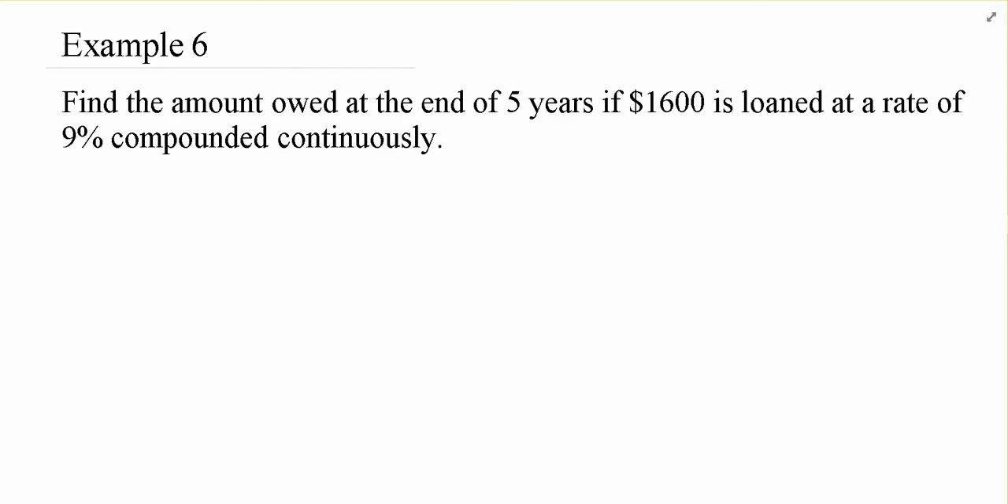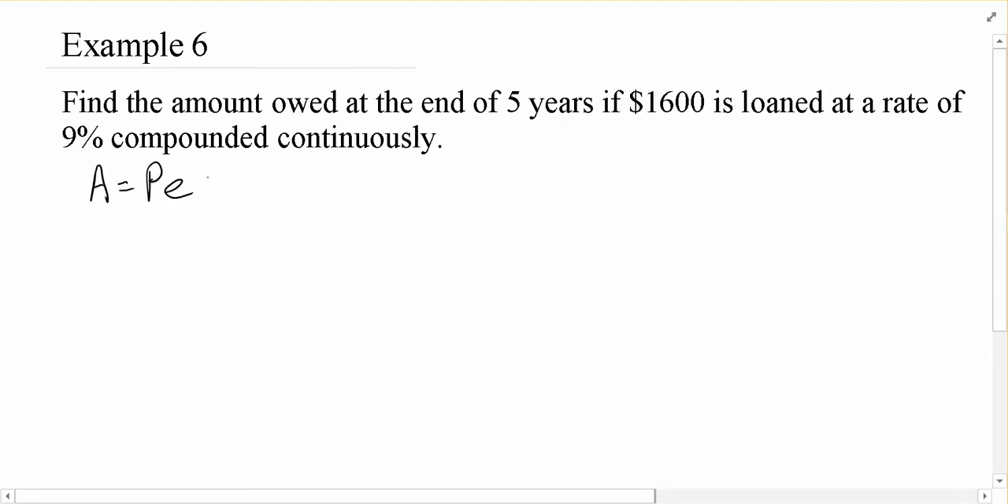We're asked to find the amount owed at the end of 5 years if $1,600 is loaned at a rate of 9% compounded continuously. So the formula in question here is A equals P times e to the rt. The A value is what we don't know. We know the P value is 1,600, the r value is 0.09, and the t value is 5.